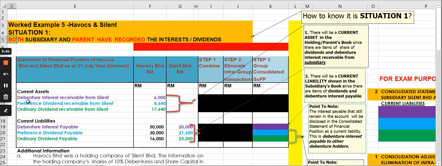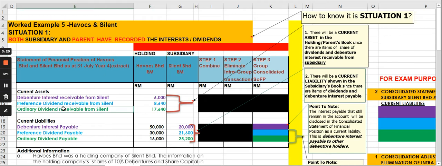So here, in the current asset section, you have three items: debenture interest receivable from Silent. For your information, Silent is the subsidiary company, so I labelled that. And Havoc is the holding company.